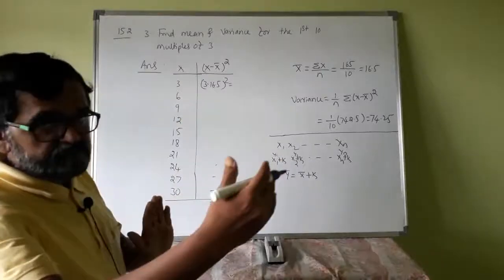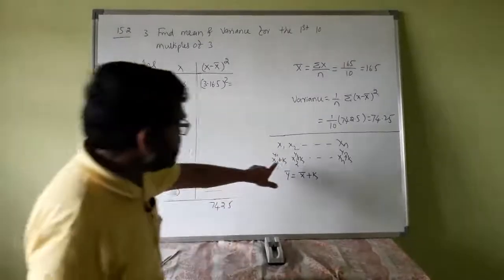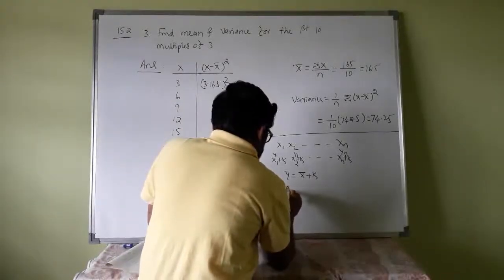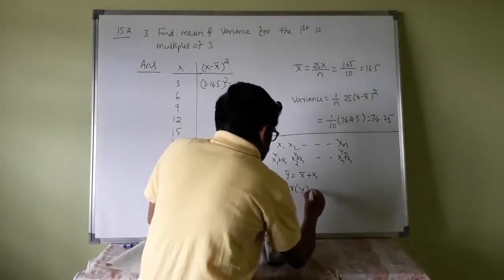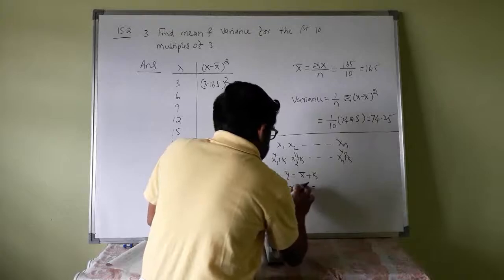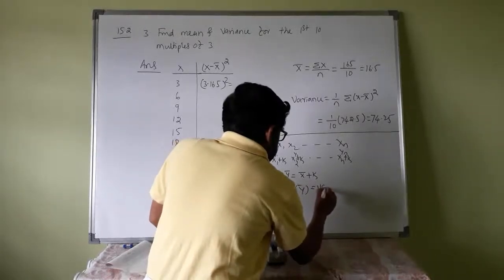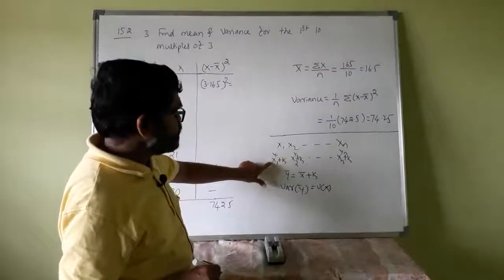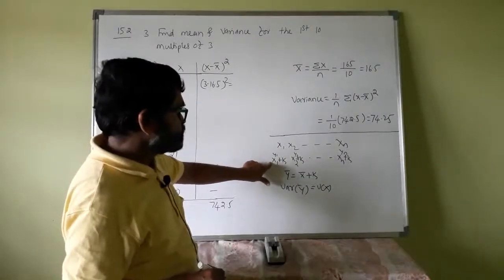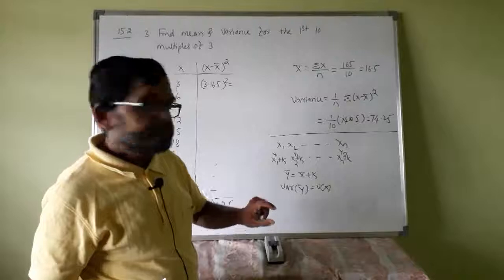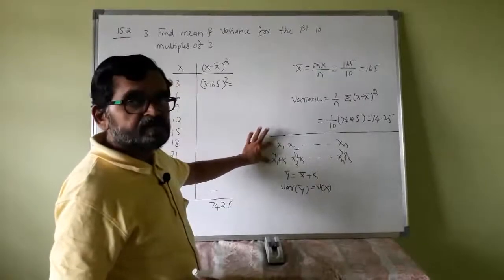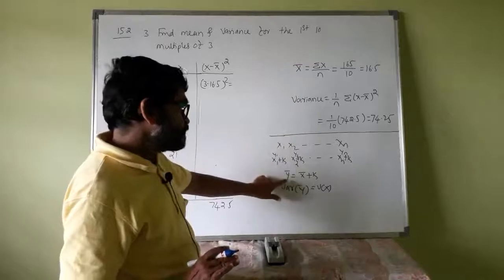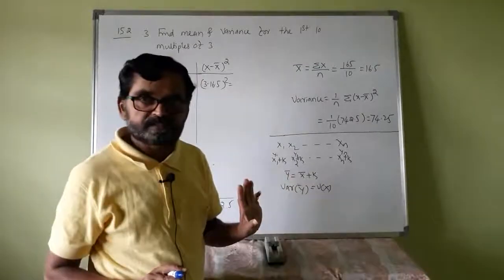The arithmetic mean is shifted by the same constant, and the variance of y is the same as the variance of x. If you find the variance of the y's, x1 plus k, x2 plus k and so on, and of the x's, both remain the same. The variation will not change, the variance will not change, whereas the arithmetic mean is shifted by that constant.